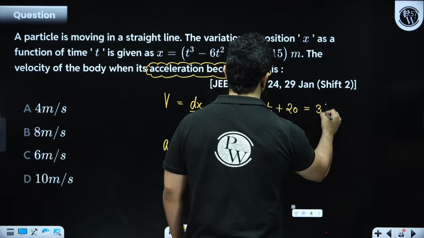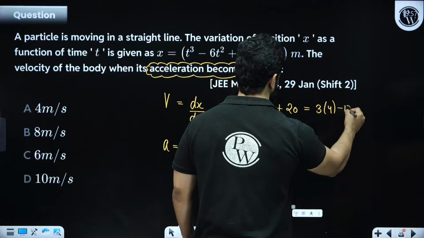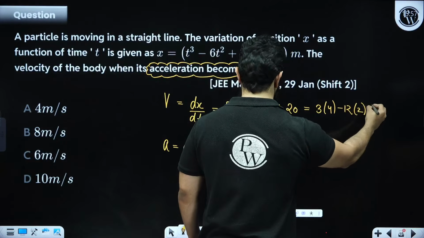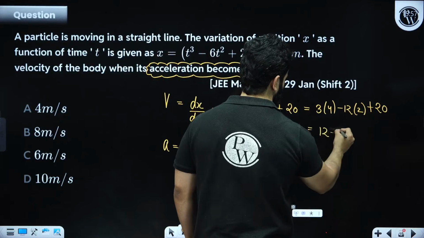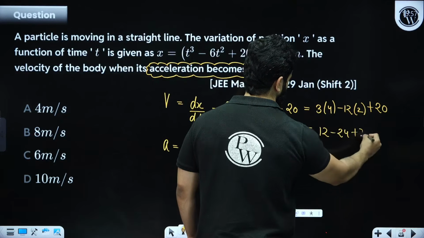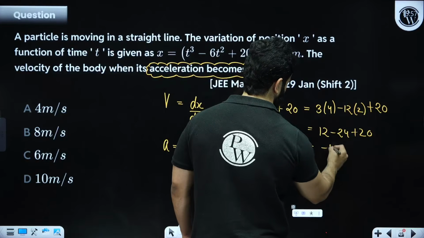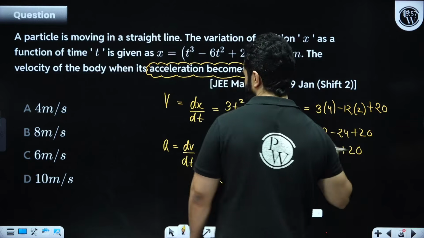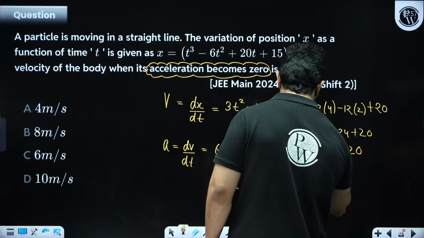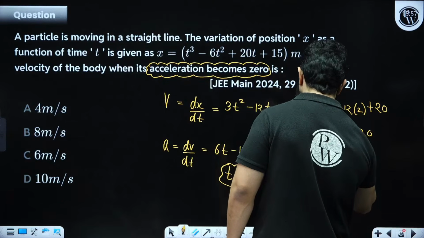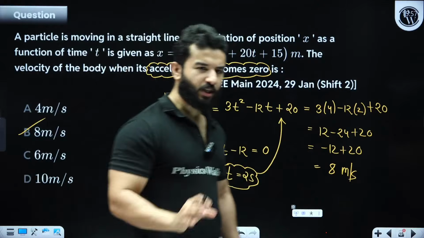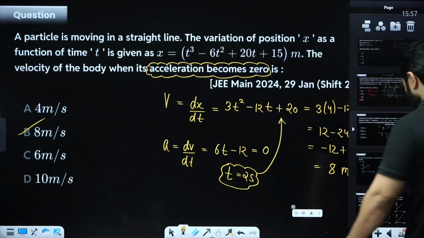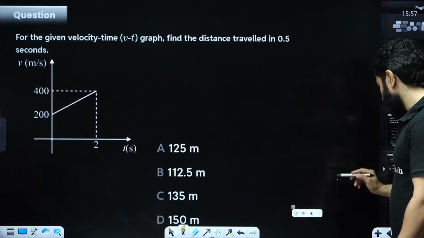That is 3 times 4 minus 12 times 2 plus 20. So this is going to become 12 minus 24 plus 20. This will be minus 12 plus 20, that means 8 meter per second. This is a normal general type of problem. Okay, let's move on. Let's see this question.